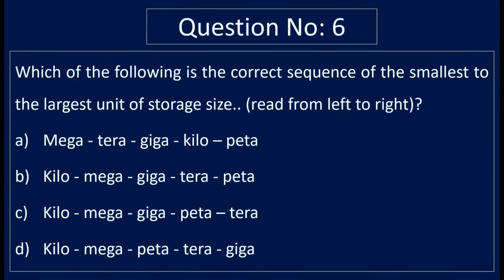Question number 6. Which of the following is the correct sequence of the smallest to largest unit of storage size? Read from left to right. Option A. Mega, tera, giga, kilo, and penta. Option B. Kilo, mega, giga, tera, and penta. Option C. Kilo, mega, giga, penta, and tera. And option D. Kilo, mega, penta, tera, and giga. Correct answer is option B. Kilobyte, megabyte, gigabyte, terabyte, and petabyte.